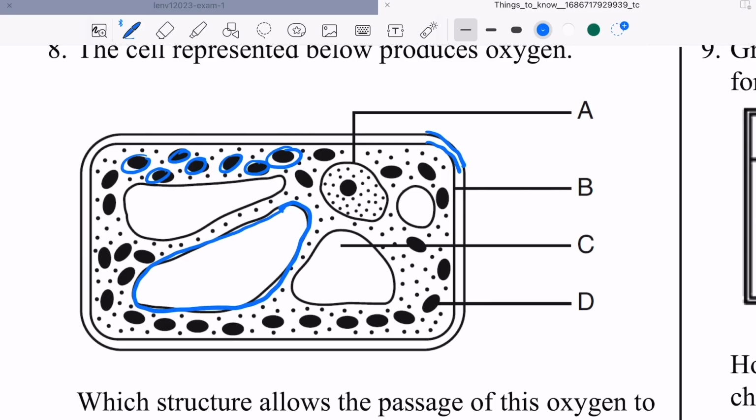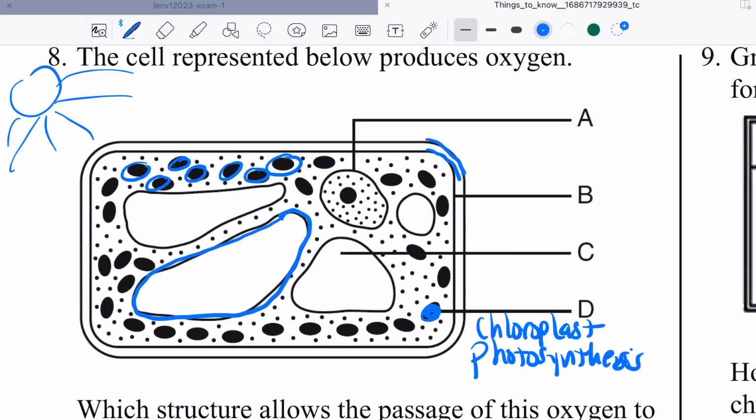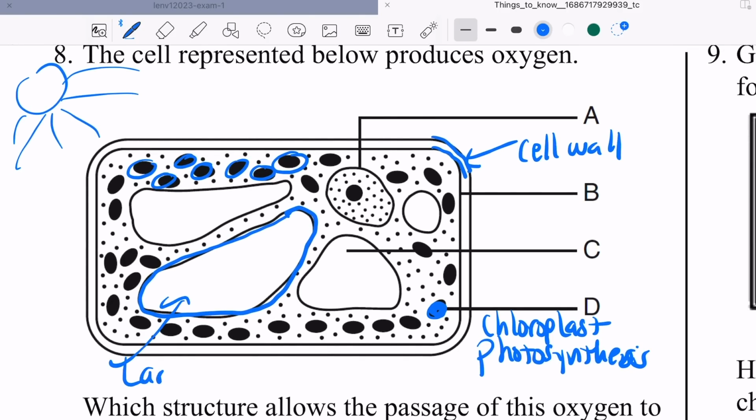Okay, so let's label this. D, chloroplast. What happens in the chloroplast? Photosynthesis. What's photosynthesis? When the plant takes energy from the sun and makes energy for itself, makes sugar glucose for itself. Okay. Mitochondria, the cell wall, outermost layer, and then large central vacuole. Those are the three things that plant cells have that you're not going to really find in an animal cell.